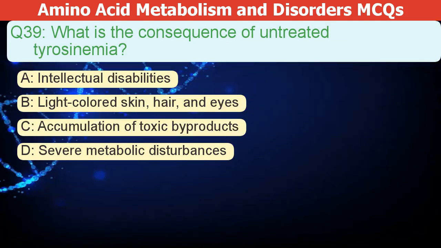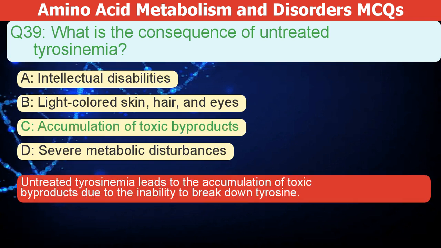What is the consequence of untreated tyrosinemia? A. Intellectual disabilities. B. Light-colored skin, hair, and eyes. C. Accumulation of toxic byproducts. D. Severe metabolic disturbances. The correct answer is C. Untreated tyrosinemia leads to the accumulation of toxic byproducts due to the inability to break down tyrosine.